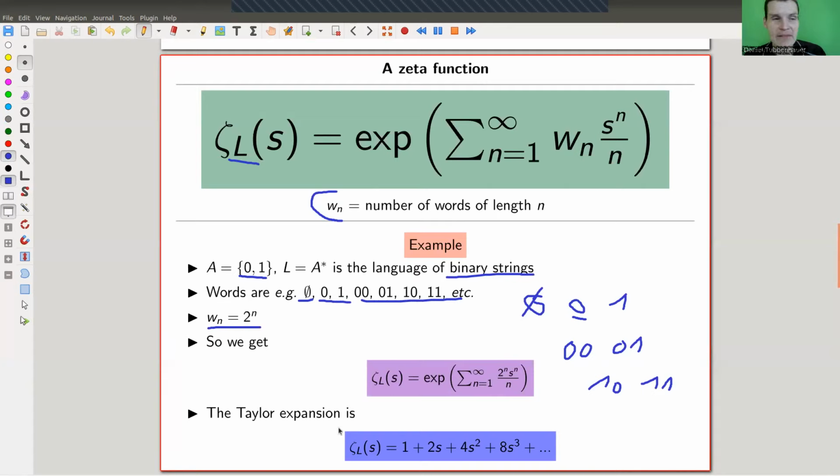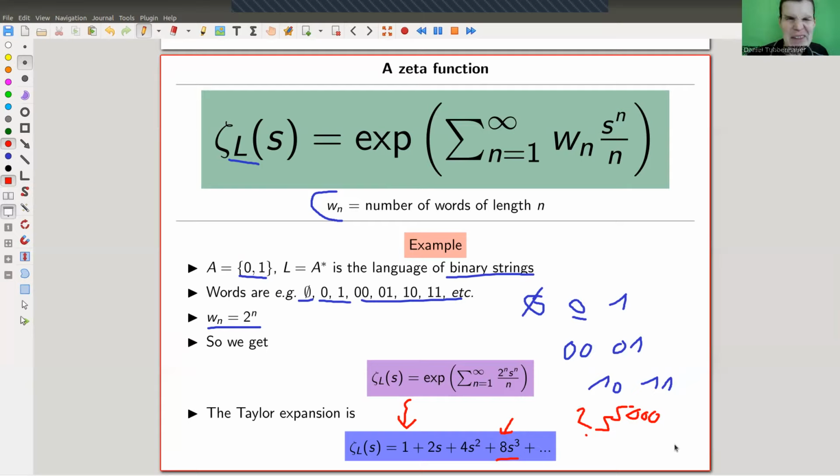And if you Taylor expand this function, that is kind of the idea. The Taylor expansion of this function gives you the generating function of the words. So 1 plus 2s plus 4s squared plus 8s cubed. Here, words of length 3 are encoded in the coefficient of s cubed. S, as I said, is a formal variable. Words of length 5,000 would be encoded in whatever coefficient is in front of s to the 5,000, right? So you have a generating function for the number of words of a given length, just given by Taylor expansion, which is already pretty cool.